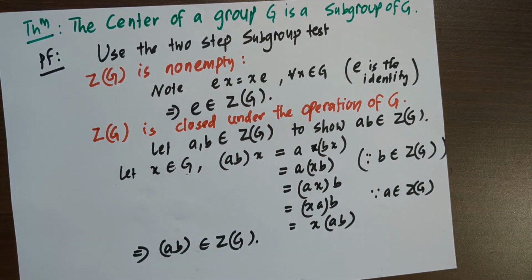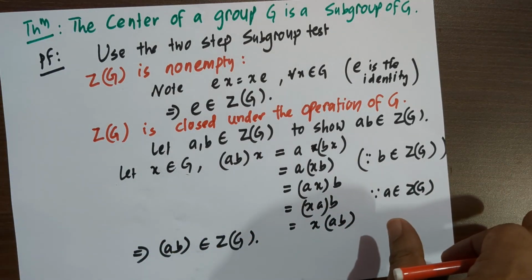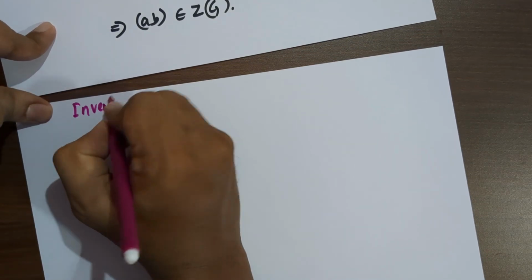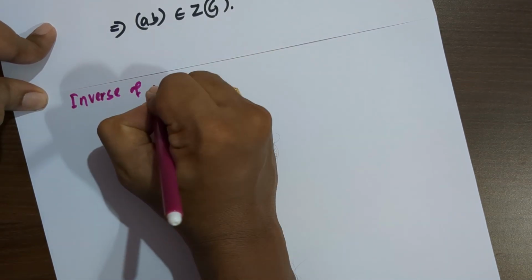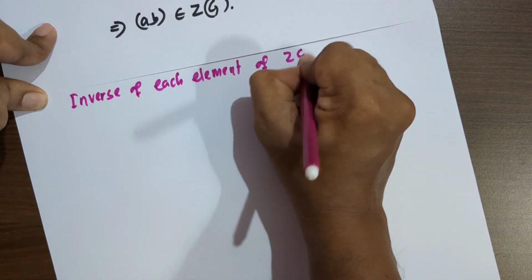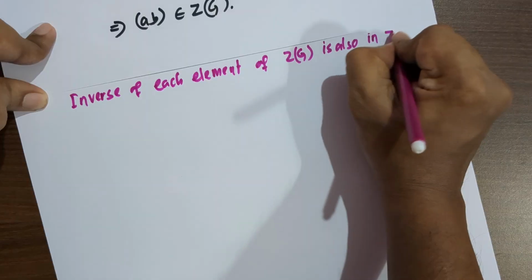Next, we will show that the inverse of each element of the center is also in the center of the group.